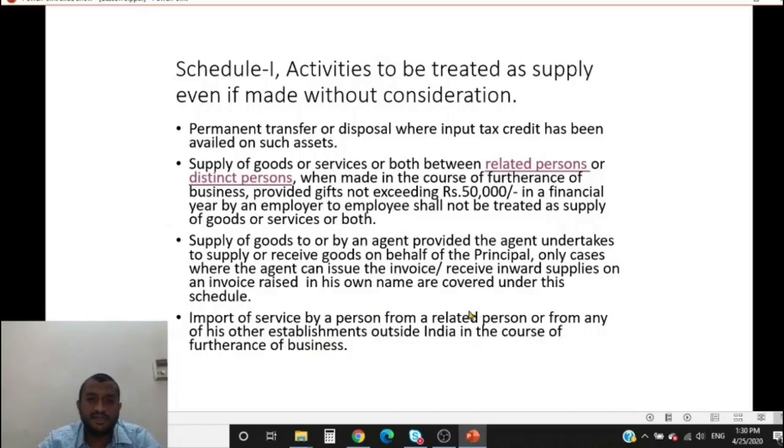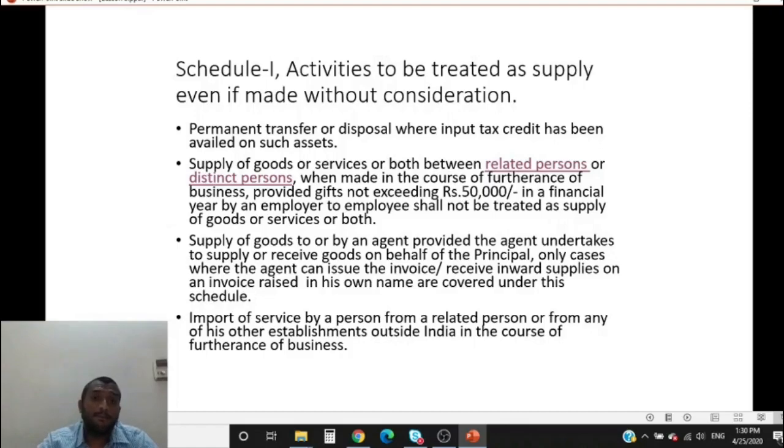Now import of service, again our friend has come again. Import of service by a person from a related person or from any of his other establishment outside India in the course of furtherance of business. Now import of service, whether or not in the course of furtherance of business for consideration, is a supply. Now there is one more twist. Import of service from a related person or any of my other establishment outside India, even if there is no consideration at all, it is supply.